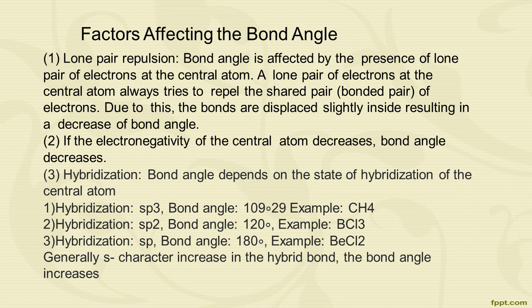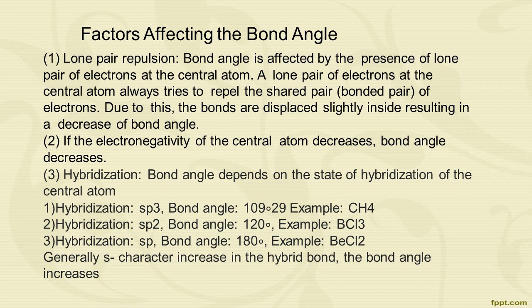First one is lone pair repulsion. Bond angle is affected by the presence of a lone pair of electrons at the central atom. A lone pair of electrons at the central atom always tries to repel the shared pair, which is known as the bonded pair of electrons. Due to this, the bonds are displaced slightly inward, resulting in a decrease of bond angle. Second point, if the electronegativity of the central atom decreases, the bond angle also decreases.